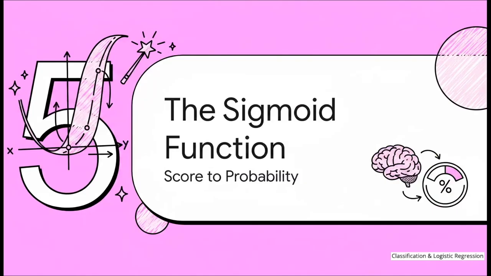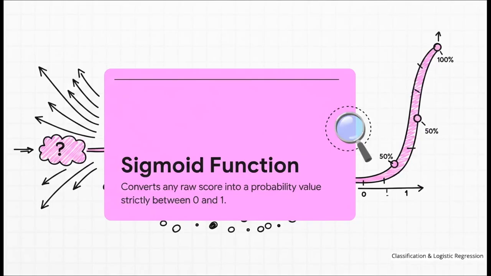Now for section 5, the magic sigmoid function. From raw score to probability. So we have our score, but what does a score of 1.9 actually mean? Well, in linear regression, a raw score is the final answer, but for classification, a raw score of 1.9 means absolutely nothing to us until we convert it into a probability percentage. That's where the secret ingredient, the sigmoid function, comes in. It is a brilliant mathematical operation that takes literally any raw numerical score, no matter how massively big or small, and elegantly shrinks it into a probability value strictly between 0 and 1.